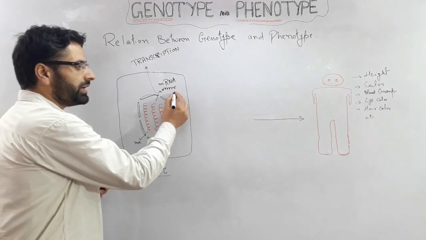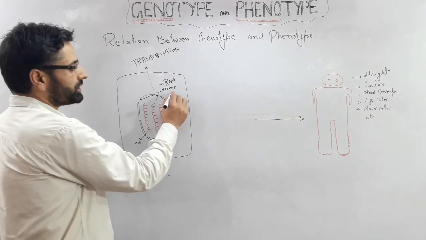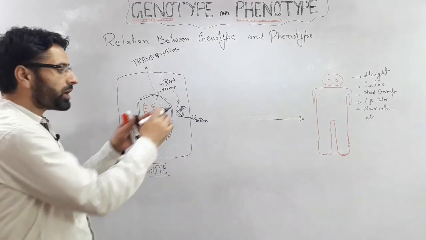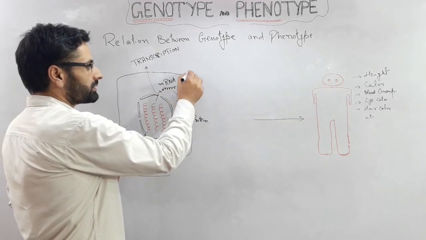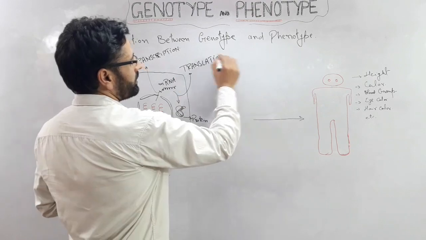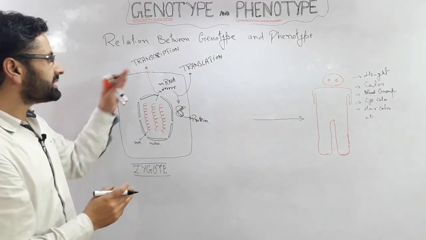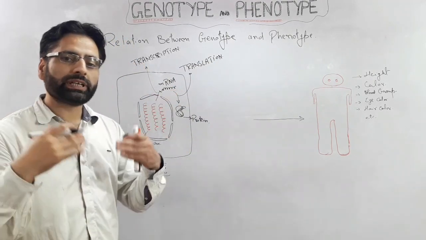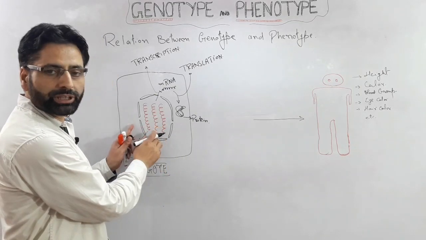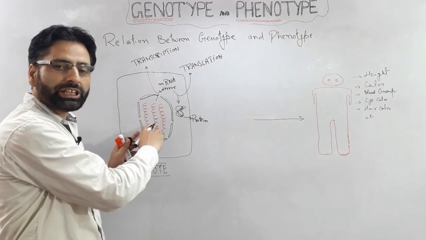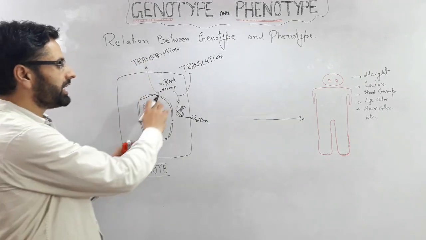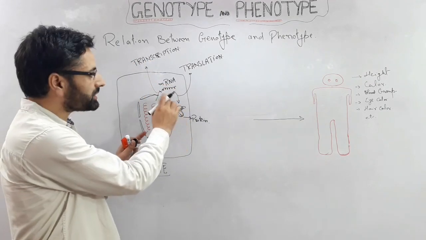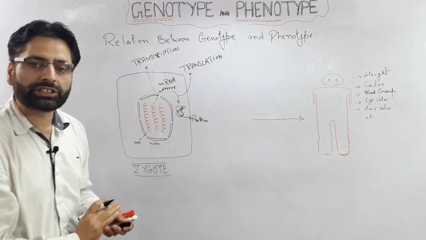And this mRNA will now lead to the formation of the protein. The formation of protein from this mRNA is called, as you know, translation. This is the second stage of the expression of the biological information. First is the formation of the mRNA from the DNA, that is the transcription. Then we have the formation of the protein from this mRNA, that is called the translation.